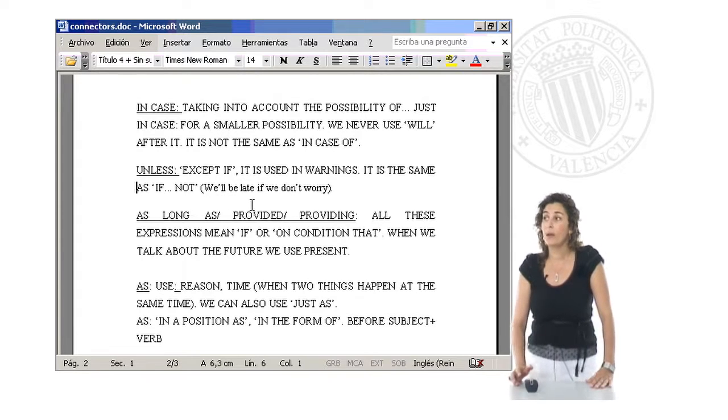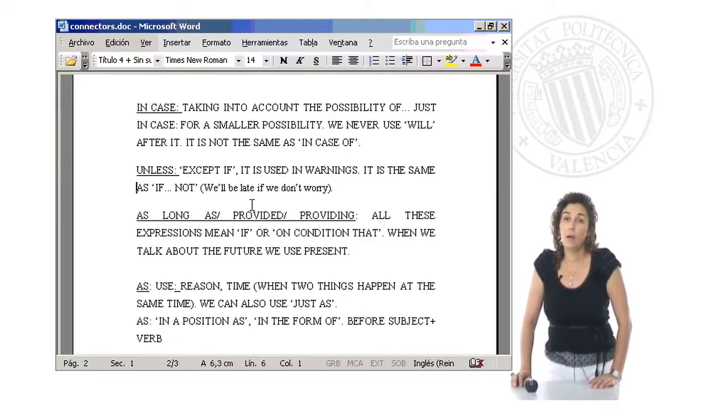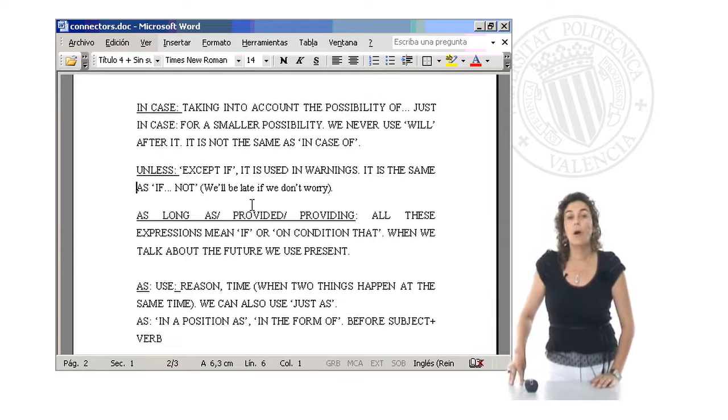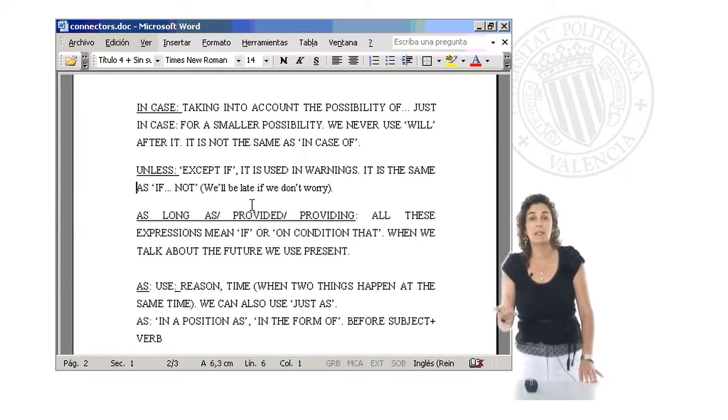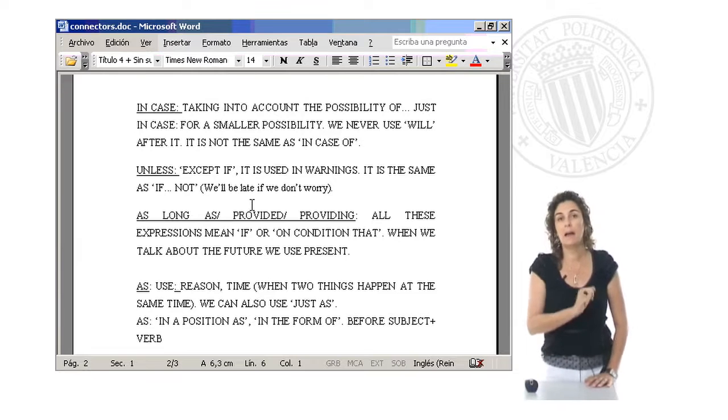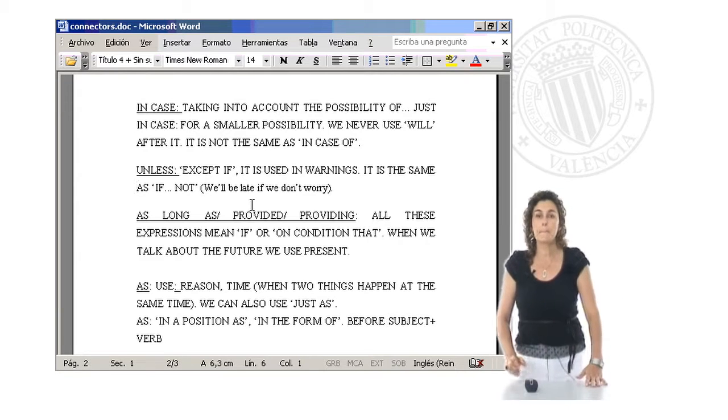We'll be late if we don't hurry. Or we don't run, etc. Or you can say, unless we run, we'll be late. Then the verb, as you can see, is in affirmative form because the negative is carried out by unless, okay?